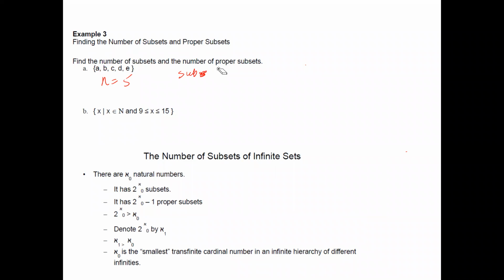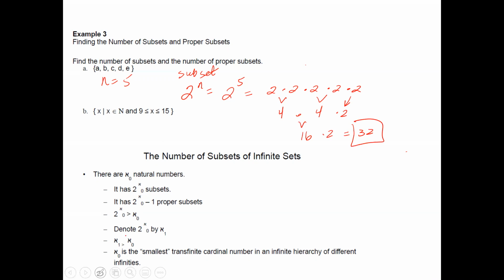Hold on, let me erase that. There we go. For subsets, it will be 2 to the n power. So in this case, it's 2 to the 5th power, which means you have 2 times 2 times 2 times 2 times 2, 5 times. 2 times 2 is 4. 2 times 2 is 4. Bring down the 2, which gives you 16 times 2, which is 32. That is the number of subsets.